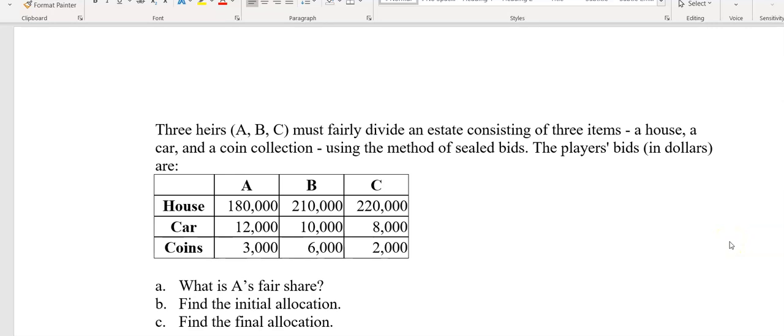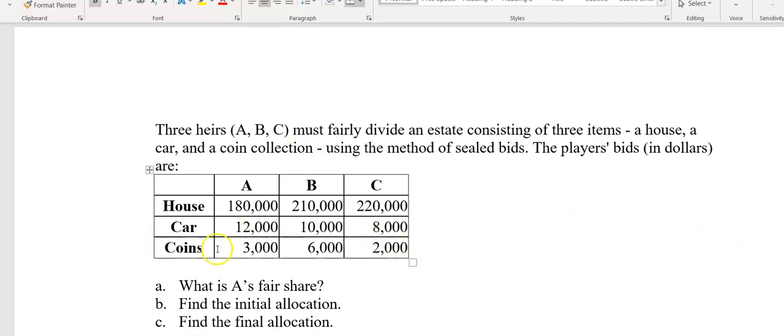Okay, so let's do another example of sealed bids. We have three heirs, A, B, and C, who must divide three items in an estate. They've got a house, a car, and a coin collection. And we want to use the method of sealed bids. And then we've got all their bids down here.